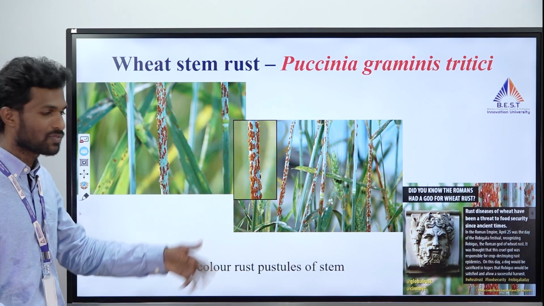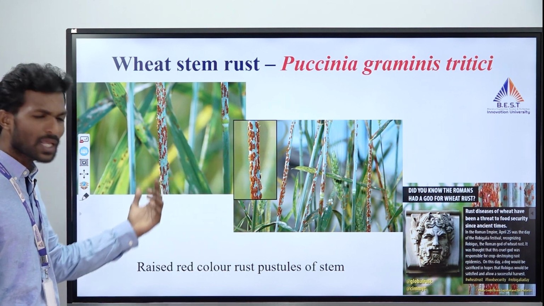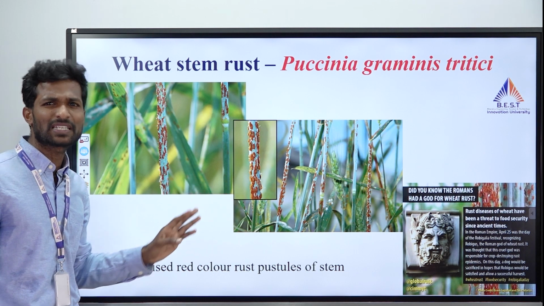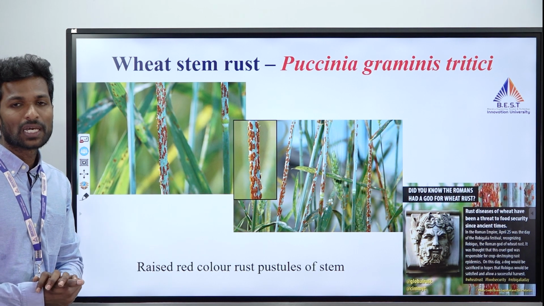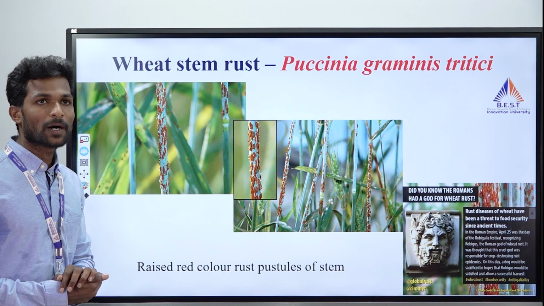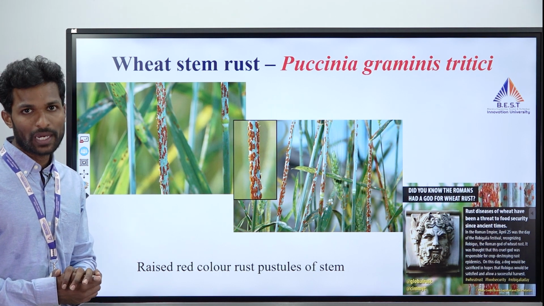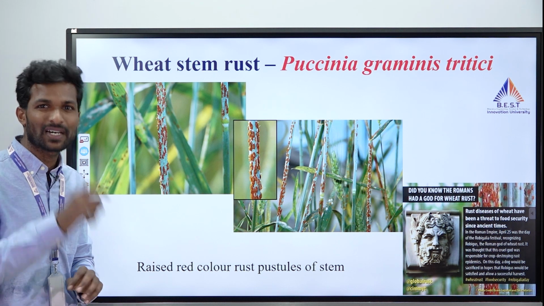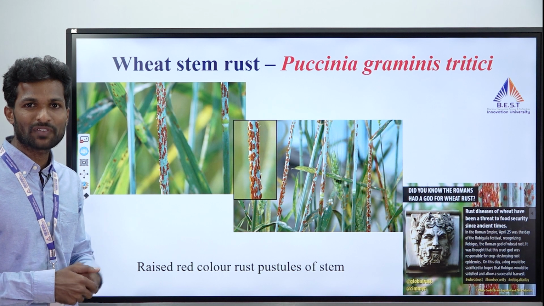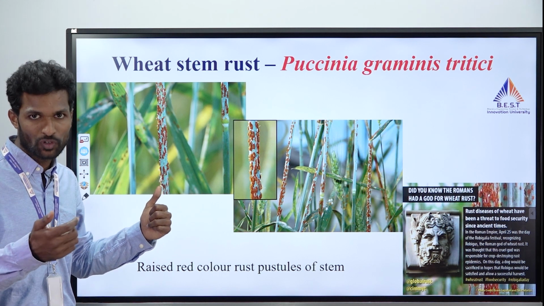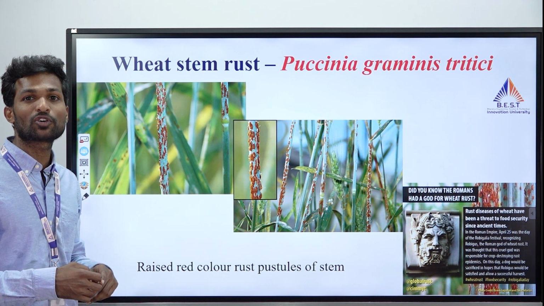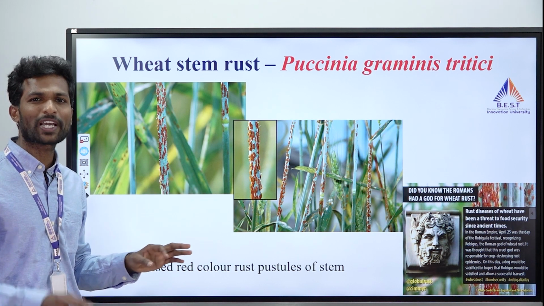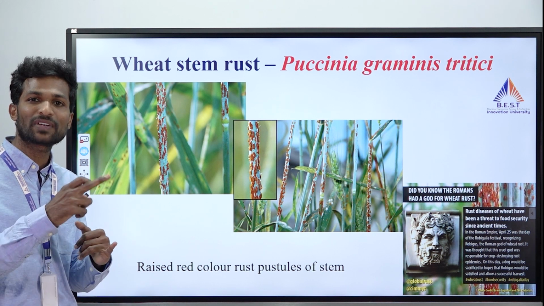But in later stages we came to realize that it was a fungal disease caused by Puccinia graminis tritici. It is a very, very serious threat to wheat production. I will tell you how serious it is. You know very well Norman E. Borlaug, who is considered the father of the Green Revolution. He initiated a separate research organization for working only on wheat, that is CIMMYT, Centro Internacional de Mejoramiento de Maiz y Trigo, located in Mexico, especially working on maize and wheat crops.